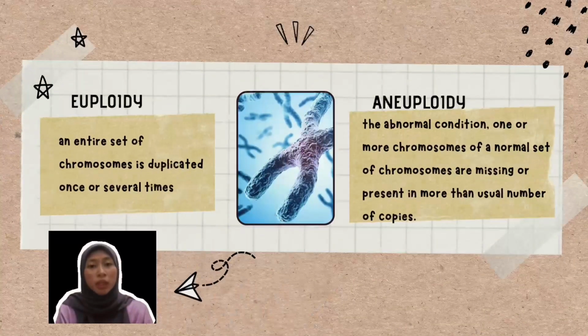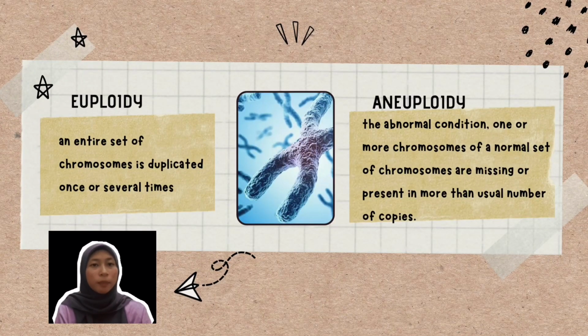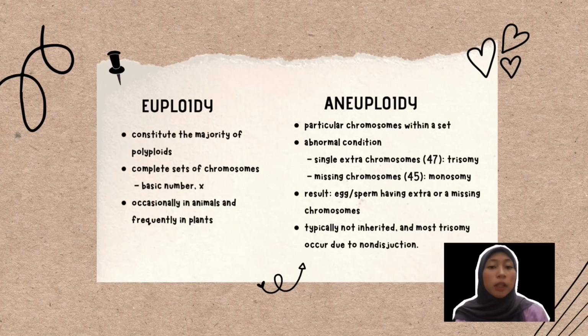Polyploidy has two types, which are euploidy and aneuploidy. Euploidy is when an entire set of chromosomes is duplicated once or several times. Aneuploidy is an abnormal condition in which one or more chromosomes of a normal set are missing or present in more than the usual number of copies. This is the difference between euploidy and aneuploidy. Euploidy constitutes the majority of polyploids, with a complete set of chromosomes where the basic number is X, occurring occasionally in animals and frequently in plants.